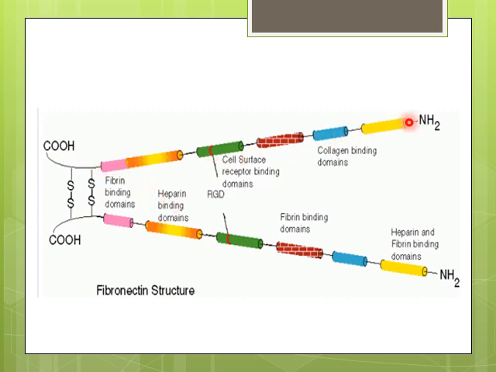There are two identical chains, and at the C terminus you can see disulfide bonds. And these are all the functional domains of fibronectin. The domains in fibronectin are for binding fibrin, heparin, cell surface, again fibrin, collagen, and then heparin and fibrin. There is a special sequence found in fibronectin which is called RGD that we are going to see later on.